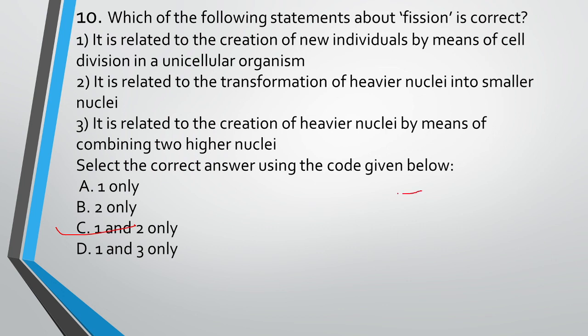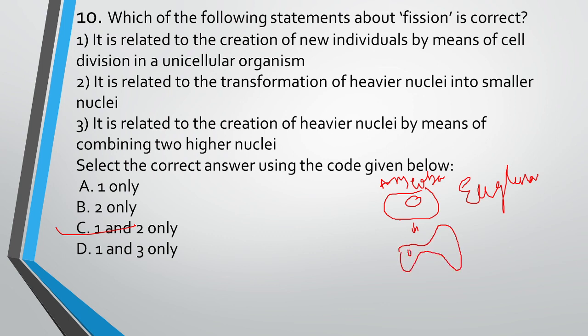Remember, let me give you an example of this fission. We have amoeba. There is one more thing known as euglena. These are the two examples, amoeba and euglena. So it is a nucleus. Now they will divide like this, and they become like this.